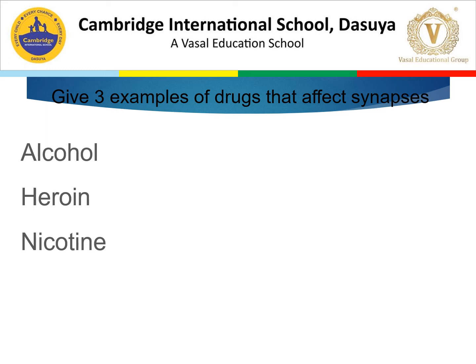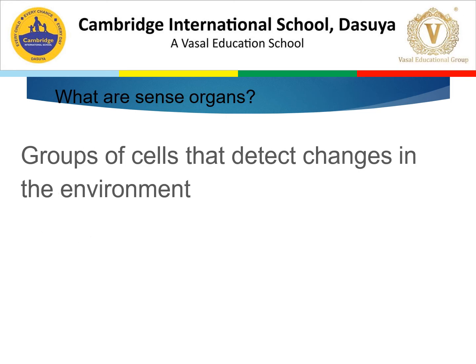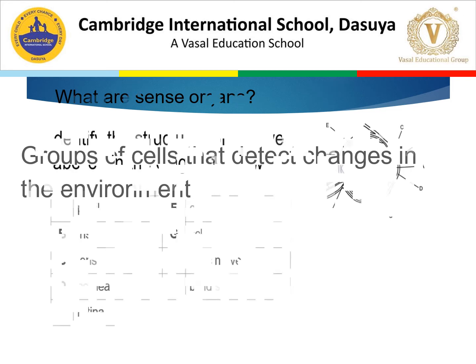Give three examples of drugs that affect synapses: alcohol, heroin, nicotine. If we take these drugs, they can affect the synapses. Most of the time they cause effects on the brain. What are sense organs? A group of cells that detect changes in the environment.